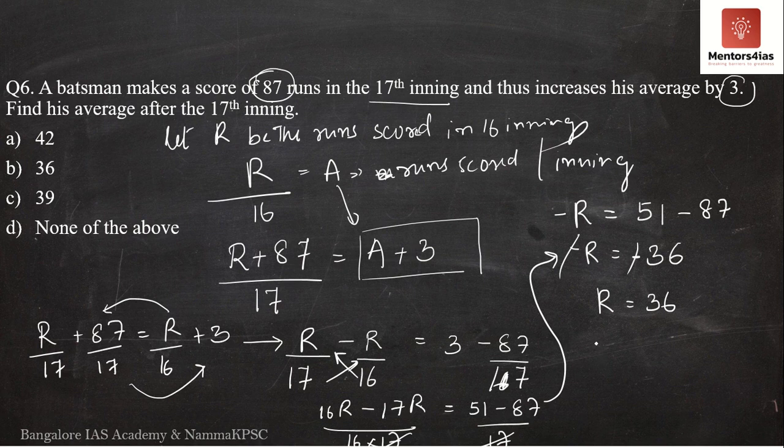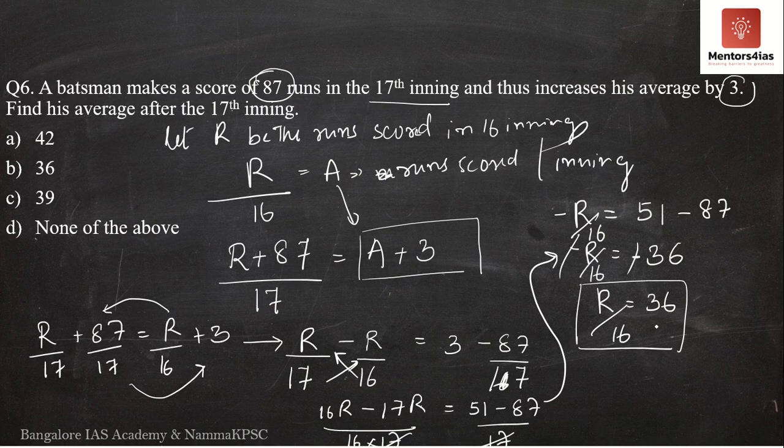Sorry, my mistake. This is R by 16. So what do we have now? R by 16 is equal to 36.